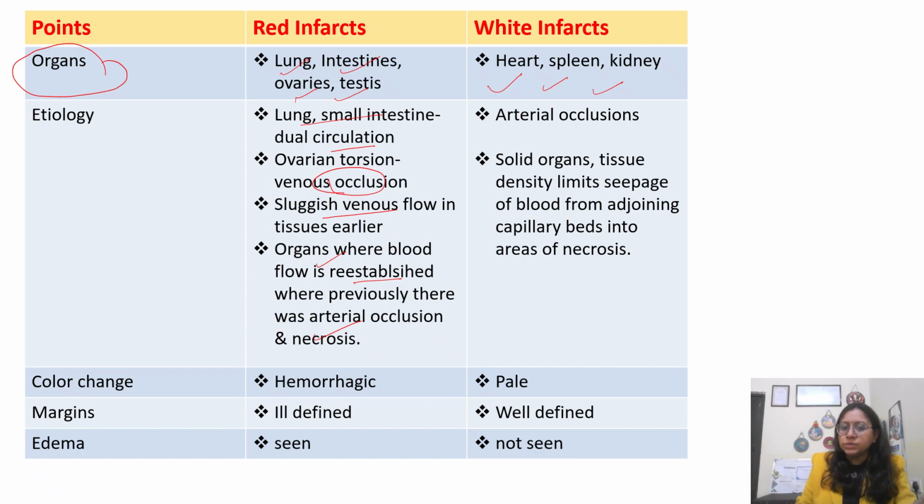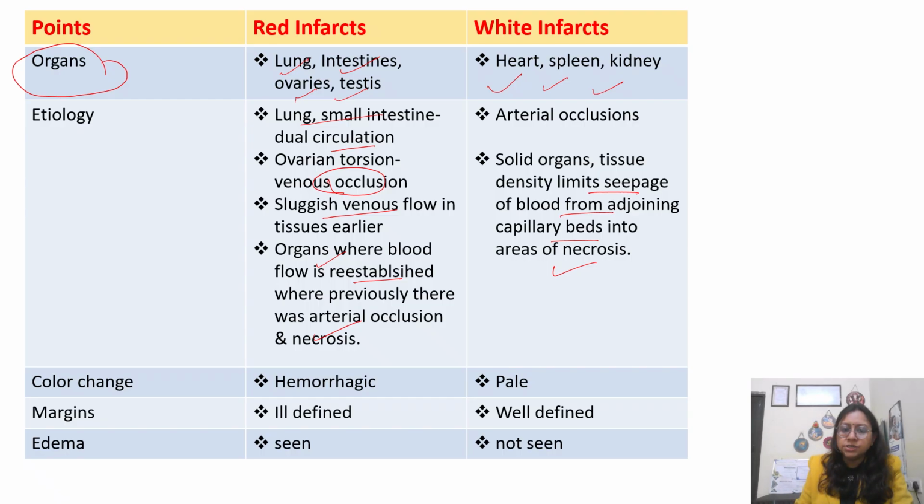And you see white infarct because the solid tissue will not allow the blood to seep properly from the adjoining capillary beds into the necrotic area. Blood does not reach the necrotic area in solid organs because the seeping of blood becomes very slow, so that limits the blood supply to the area where necrosis is going on.